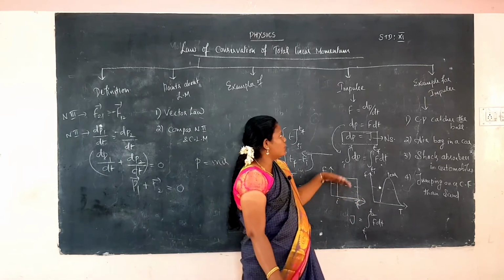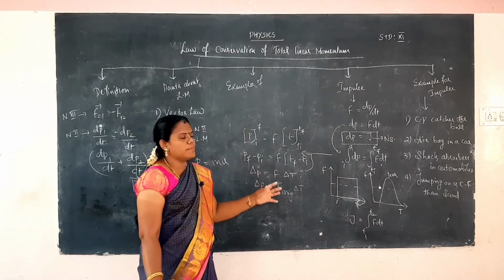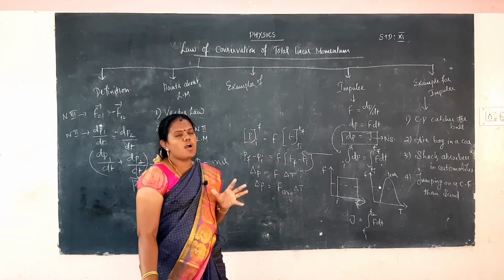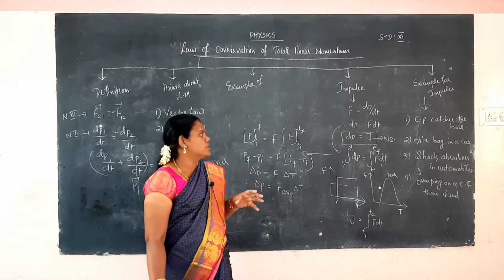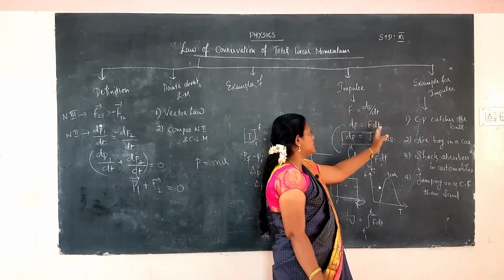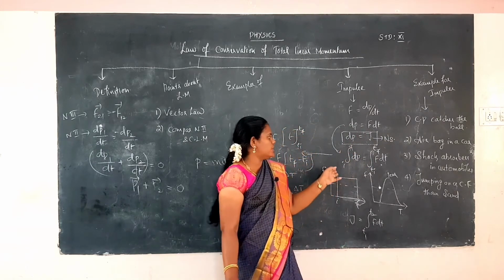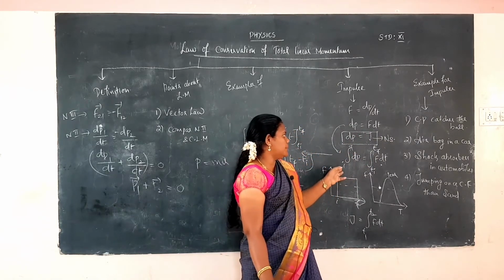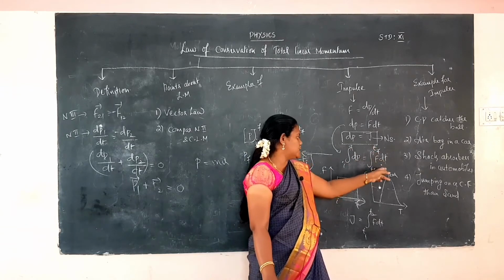So next I will go to the examples for impulse. Impulse is nothing but a strong force acting for a short interval of time. So F is equal to dp by dt, dp is equal to F into dt, and dp is equal to J, and the integral from initial momentum to final momentum is equal to the integral from initial time to final time of F dt.